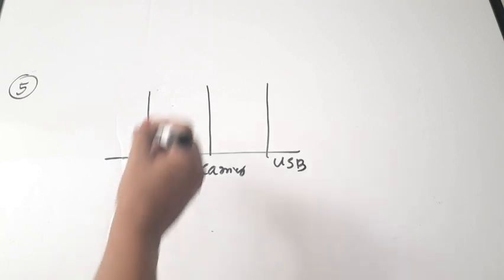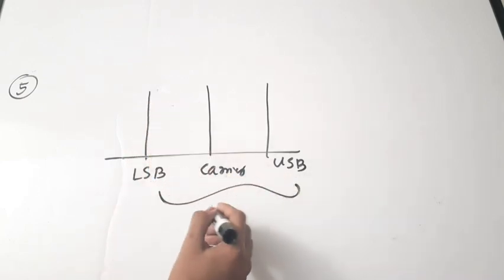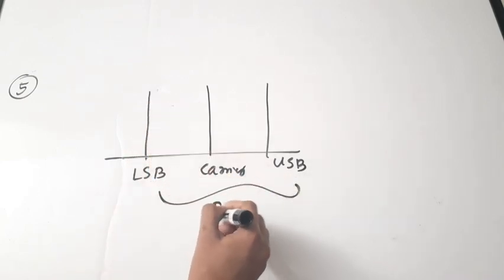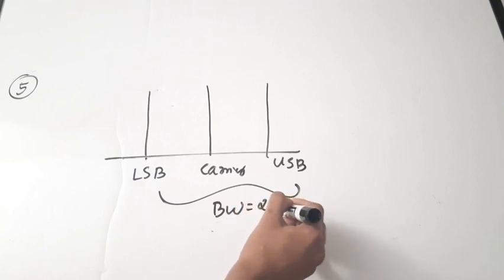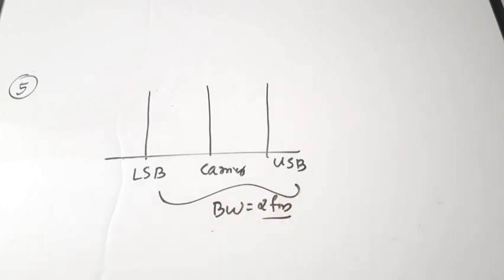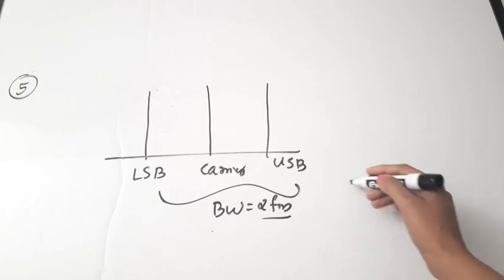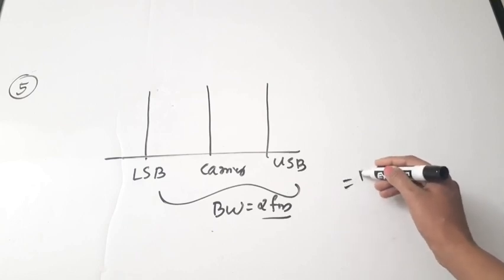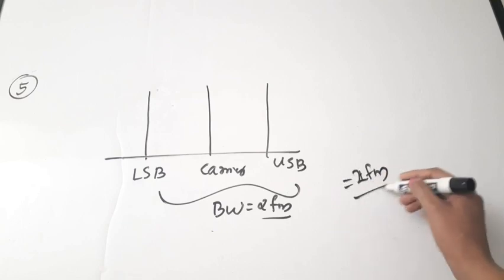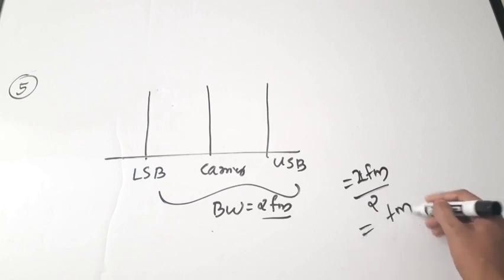So for this case, if you have both the sidebands, you will be having a bandwidth equal to twice the FM, that is the modulating signal frequency. But since it is having only one side band, it will be half of the bandwidth of your original AM. So it will be 2 FM by 2, which will be equal to FM. Okay.